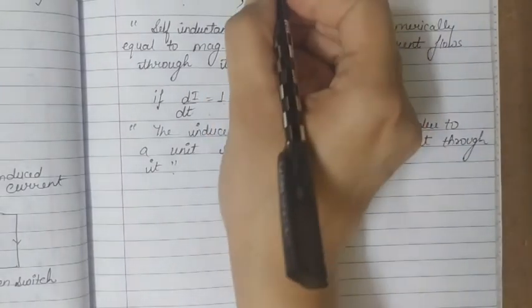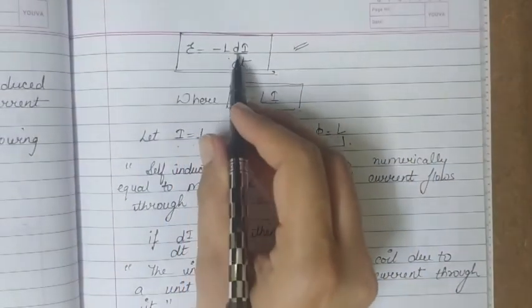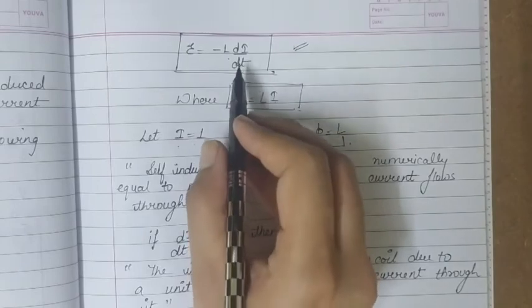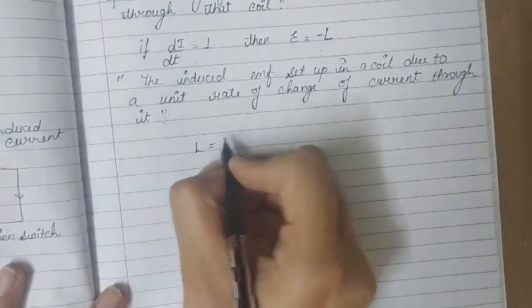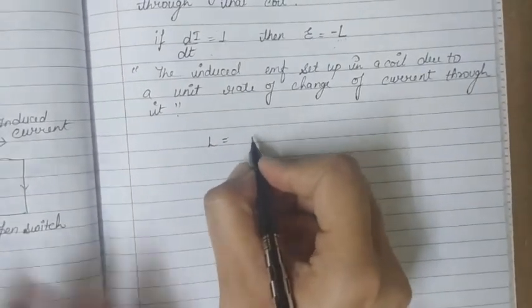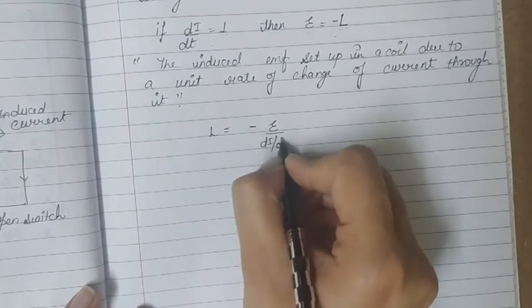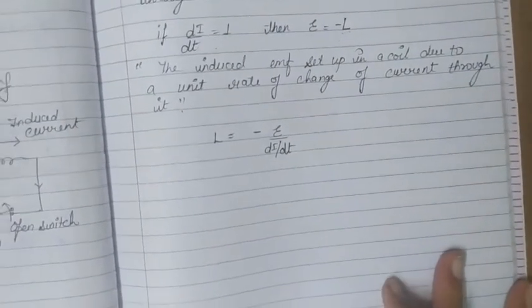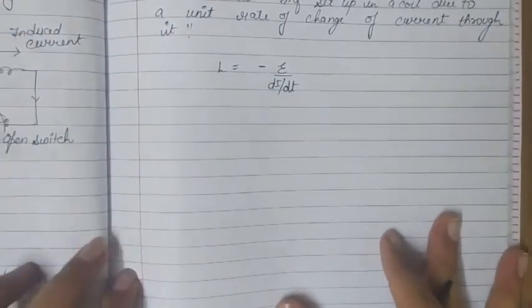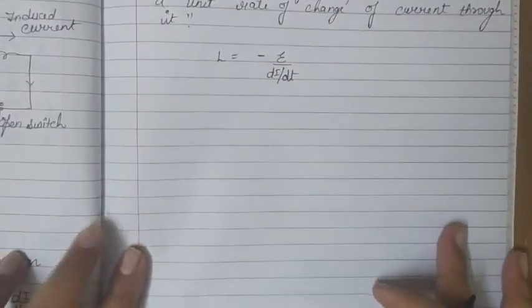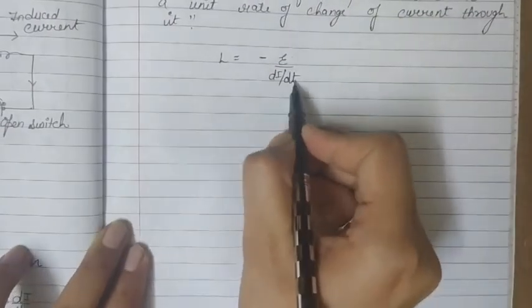So from this relation epsilon is equal to minus L di over dt, we can get L as minus epsilon upon di over dt. So this is the formula for self inductance, and for its units we have to write the units of epsilon, di and dt.